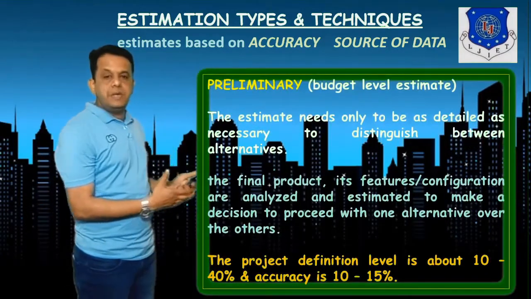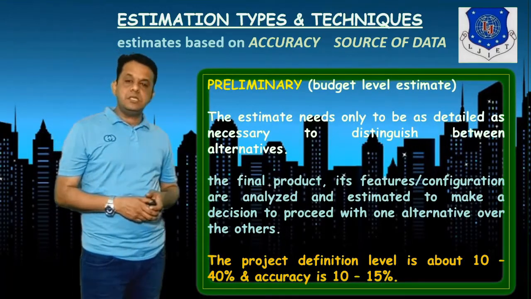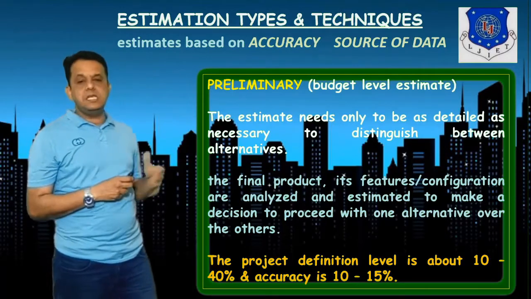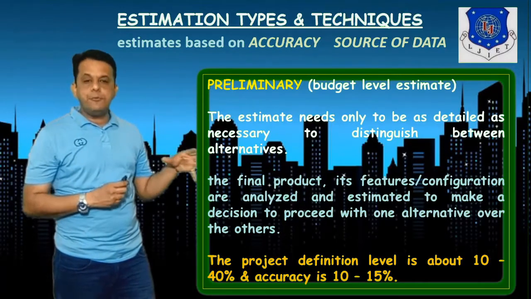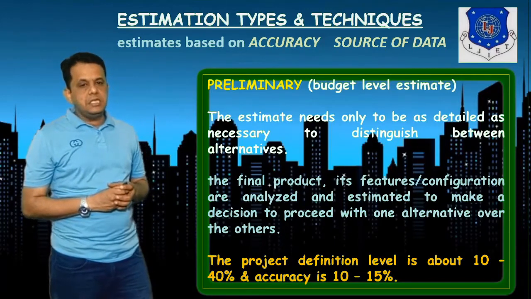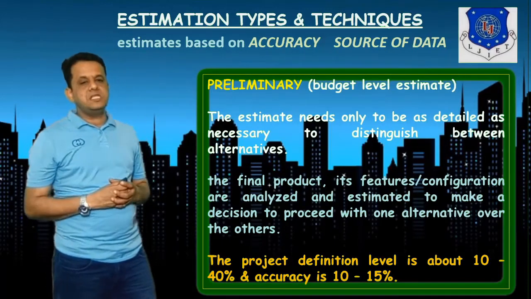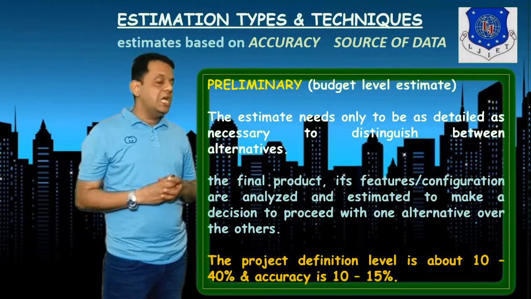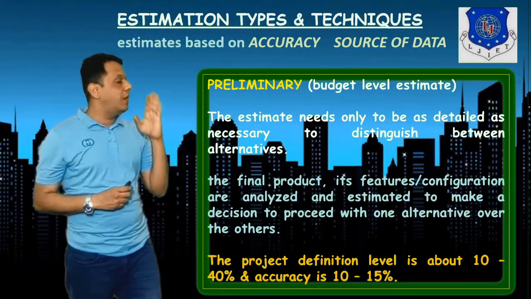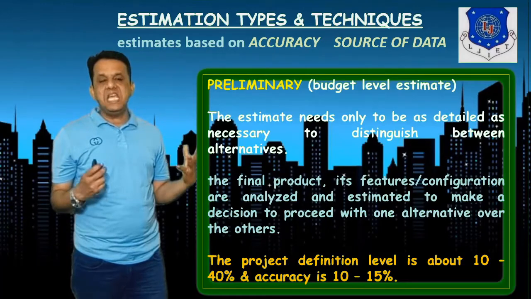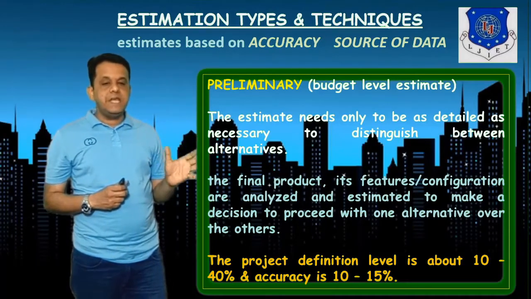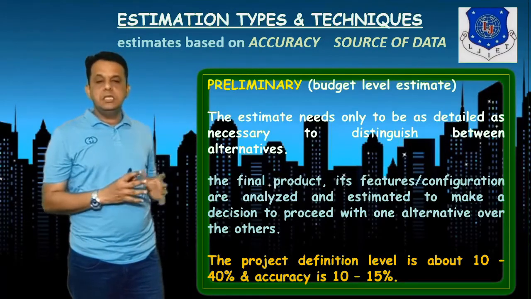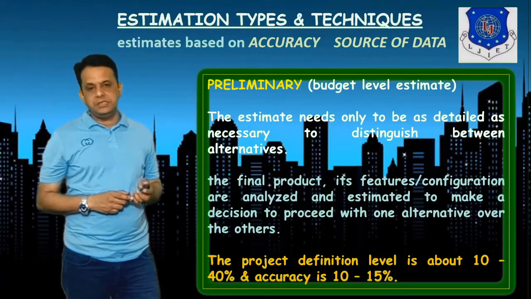Then a very important part is budget level estimation. Here budget level estimation is very much necessary to make a choice among the available alternatives, and what the final product or final feature or configuration will be, that will be analyzed and estimated to make a decision to proceed with one of the alternatives out of the many available. The project definition is between 10 to 40%, like the project is clear up to 40%, and the accuracy is again 10 to 15%.